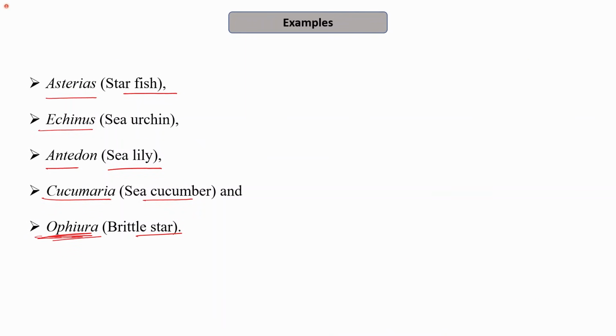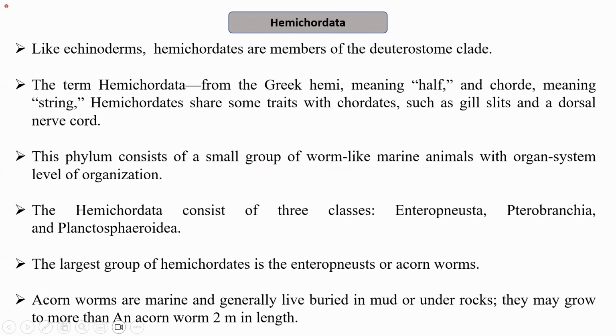Examples, as I mentioned, I'll repeat again: Asterias, starfish; Echinus, sea urchin; Antedon, sea lily; Cucumaria, sea cucumber; and Ophiura, brittle star. The next phylum that I will be talking about now is Hemichordata. So the name itself suggests Hemichordata. That is, hemi means half, right?